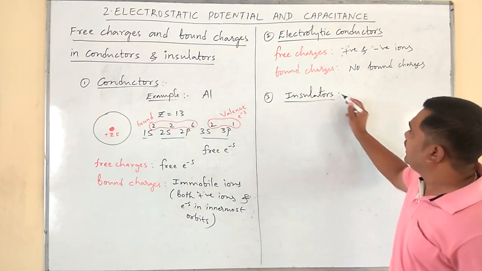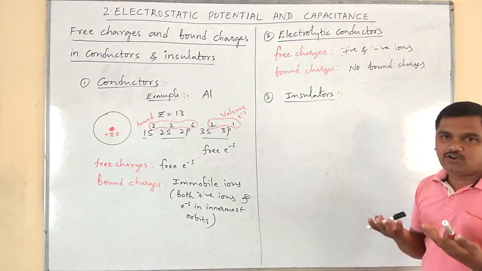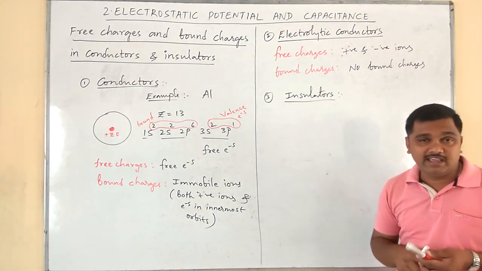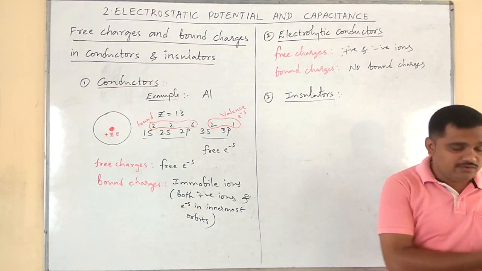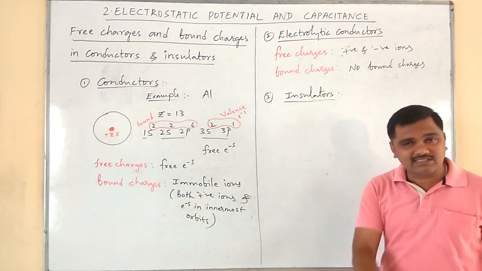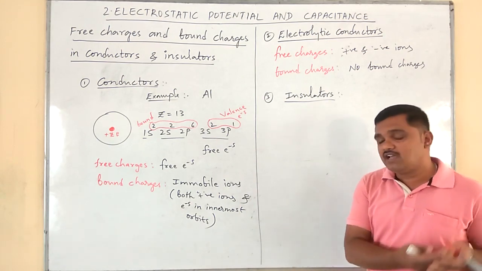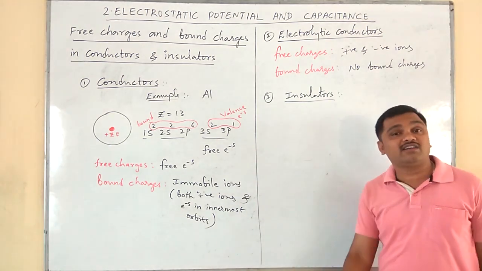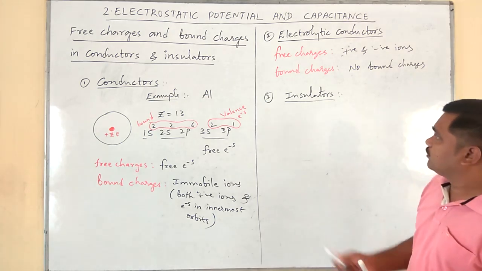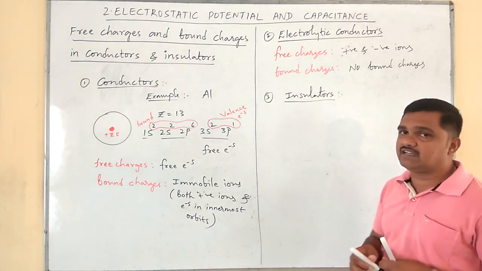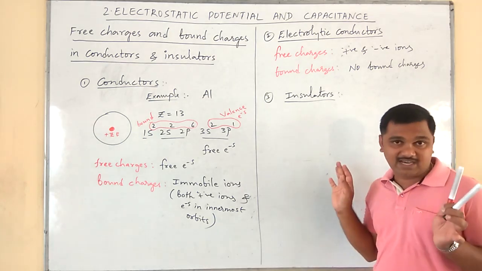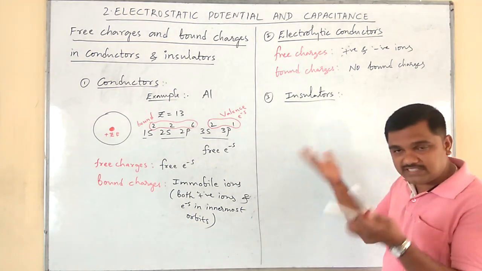And the third one, in case of insulators. So what are insulators? Insulators are the substances which do not allow the electrical charges to pass through them. Otherwise, insulators are the substances which do not allow the electrical current to pass through them. Therefore, in case of insulators, there will be no free electrons or free charges.